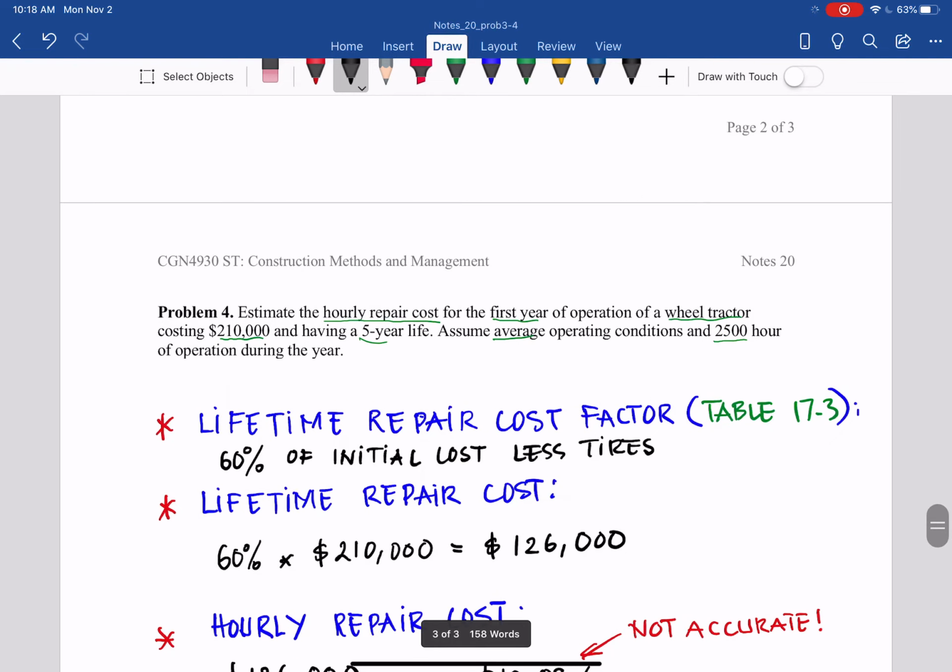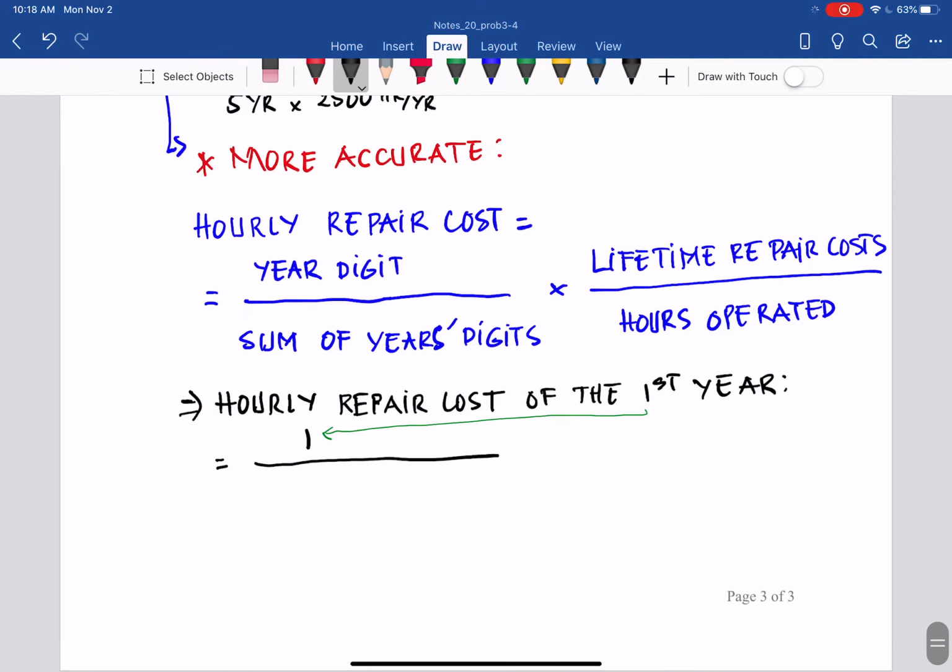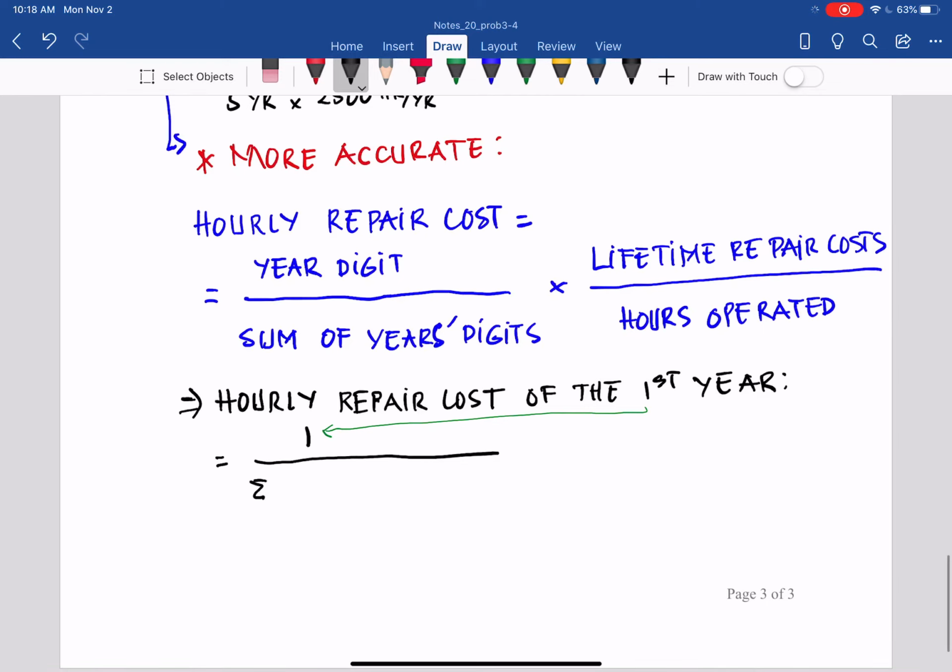This is 5 years, so we sum all of the numbers: 1 plus 2 plus 3 plus 4 plus 5, for this equipment of 5 years.